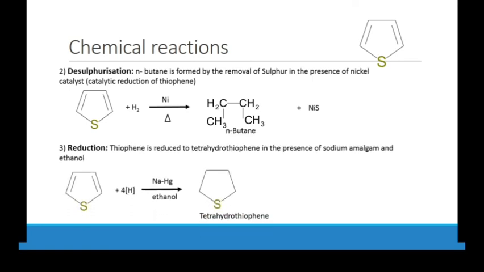There is also another reduction. Thiophene is reduced to tetrahydrothiophene in the presence of sodium amalgam and ethanol. So if we have sodium amalgam and ethanol, we will reduce thiophene to tetrahydrothiophene. So you have to remember this chemical reaction.